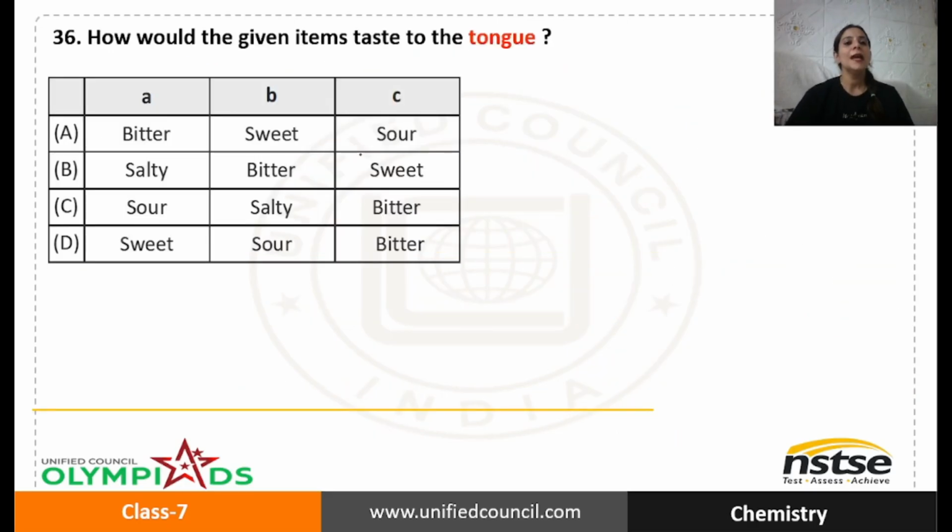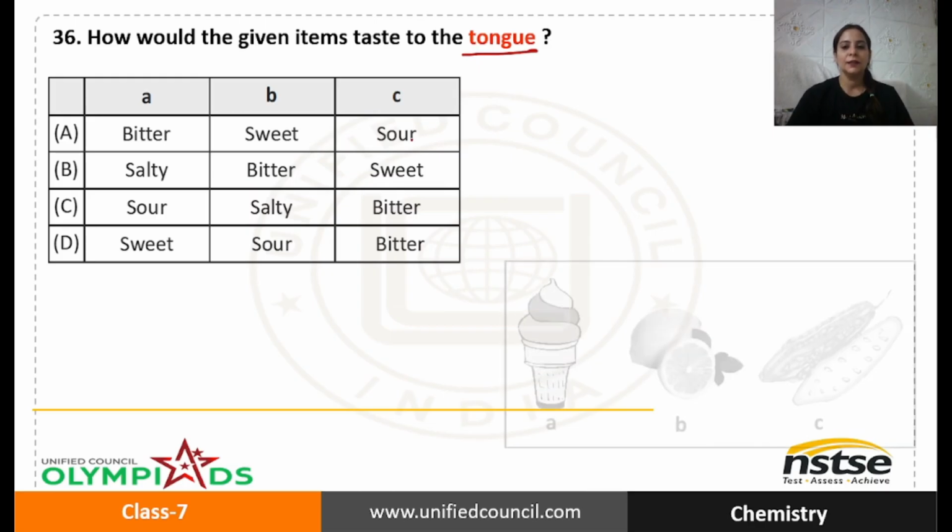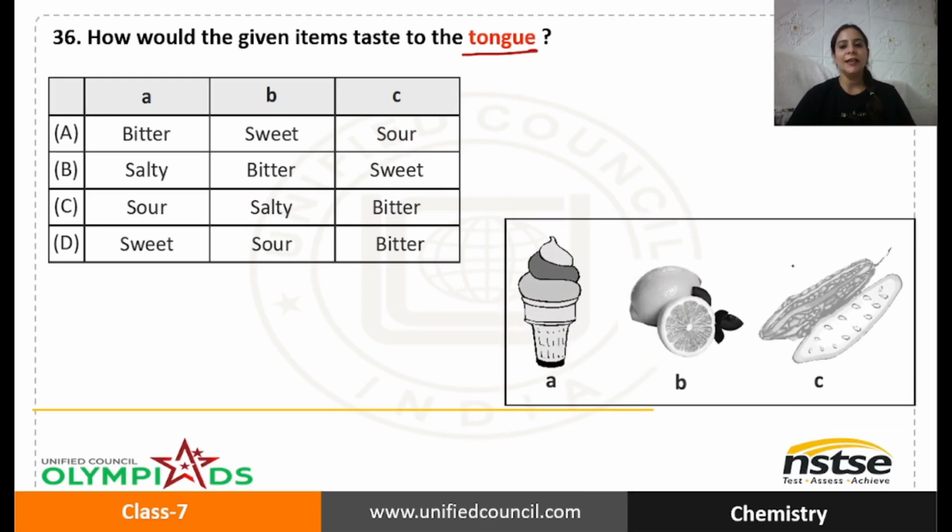Okay, next question. How would the given item taste to the tongue? Okay, we have these items given. We have to identify these items and then find the correct option regarding their taste. I hope you all can recognize this one is ice cream. You all love eating ice cream, I know. This one is lemon. And this one is that you don't like, I know. But it is quite healthy. You should start eating it.